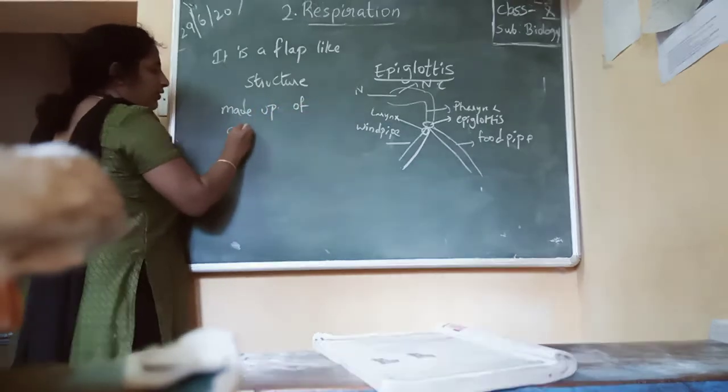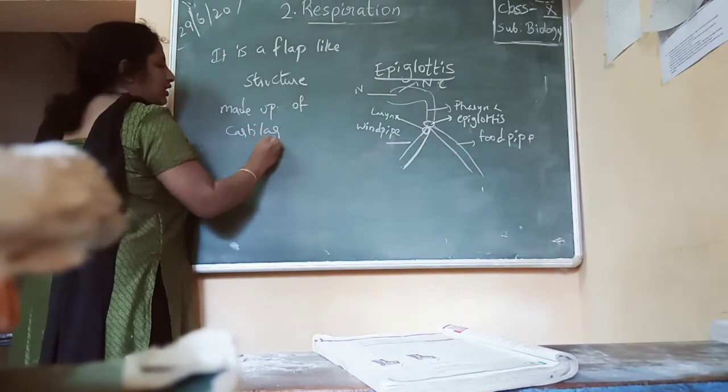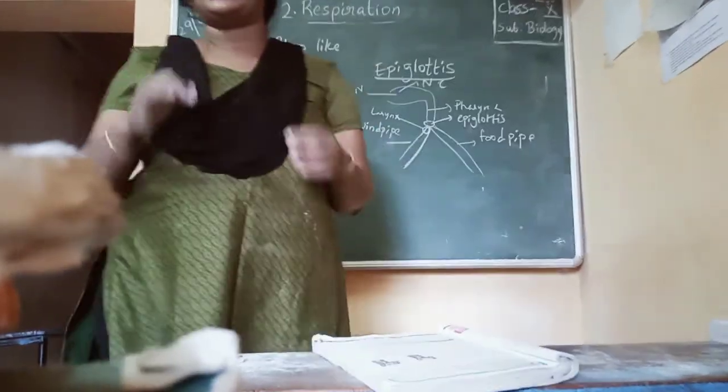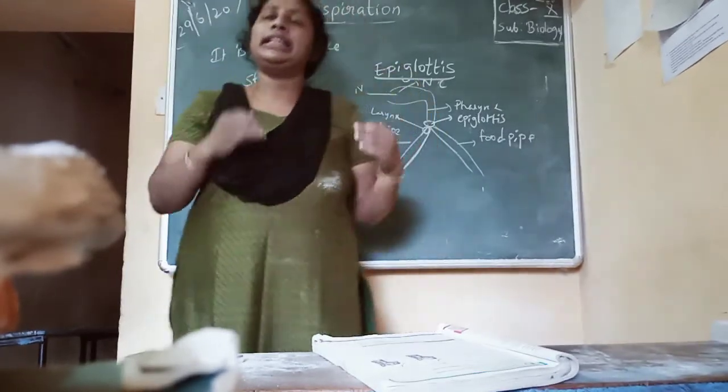Okay, made up of cartilage, which prevents the entry of food into the windpipe.